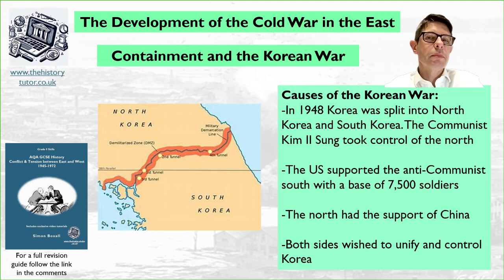The North, though, was supported by the Chinese, and they were supporting Kim Il-sung in maybe his ambitions to invade the South. Both sides wished to unify the country again, with the North wanting it to be communist, the South wanting to be more friendly to America.